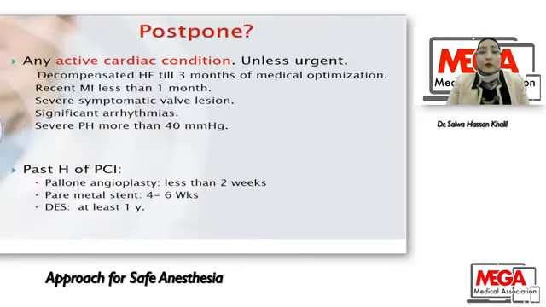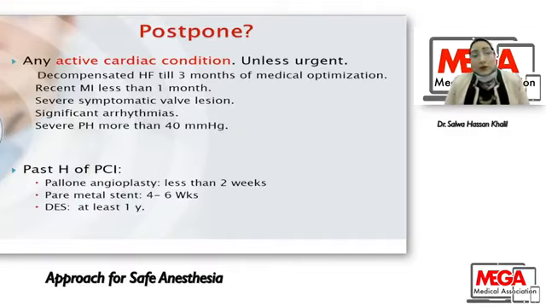We have to postpone any active cardiac condition, such as decompensated heart failure, till 3 months of medical optimization; recent myocardial infarction less than 1 month; severe symptomatic valve lesion, till correction of the valve lesion; even severe asymptomatic valve lesion if no evaluation of the valve lesion within the past 1 year, postpone till evaluation of the valve lesion. Any significant arrhythmia, postpone. Severe pulmonary hypertension, more than 40 millimeters mercury, postpone.